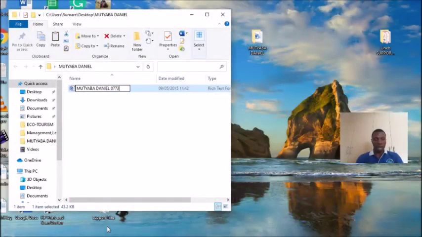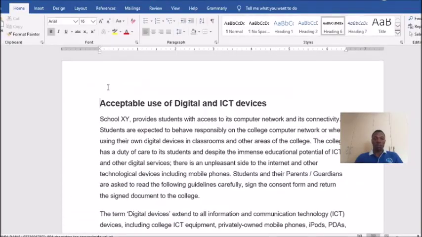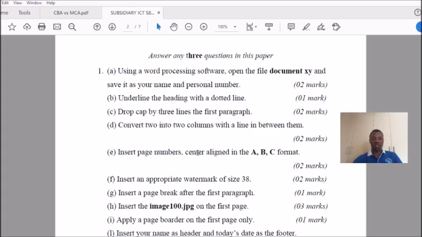So the name and personal number. Maybe my personal number, let me use my telephone number. Here we are. But a student must put a personal number, maybe 50 or something like that. Then you put your number. Afterwards, click aside and double click, and then you open it. This is what we have. So you keep following the instructions.